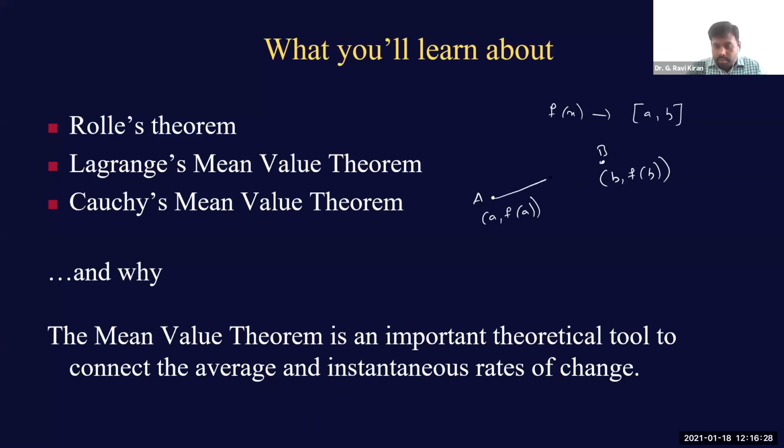the function is a linear expression which joins these 2 points. Like, a straight line means something like ax plus b, a linear expression. If f of x is a linear expression which joins these 2 points A and B, then if you calculate the rate of change of this function f of x along this line, we get the rate of change as the slope of this line.